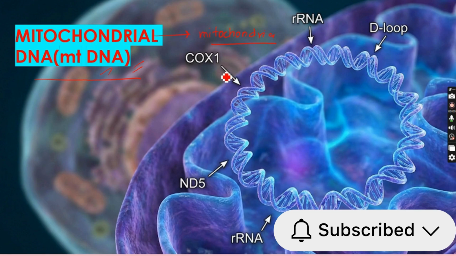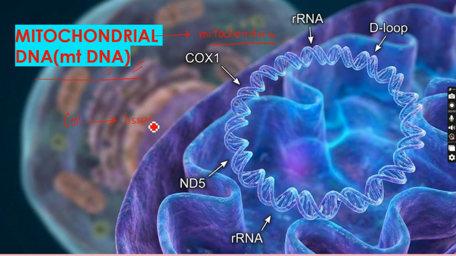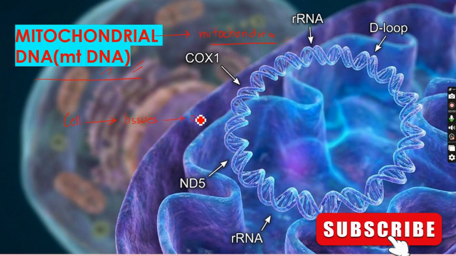Before that, we should know what mitochondria is. As we know, a group of cells makes the tissues. The tissues make an organ. The organ makes an organ system, which makes up the organism. So here the cells are the unit for this formation.